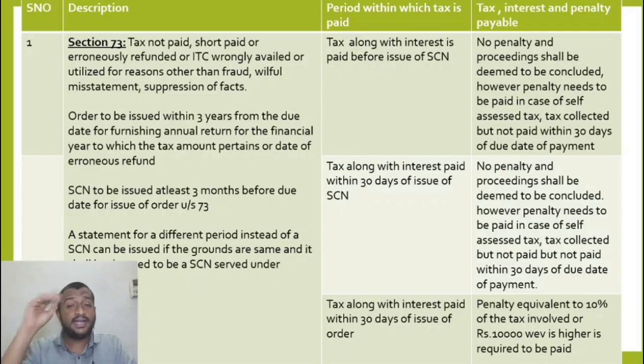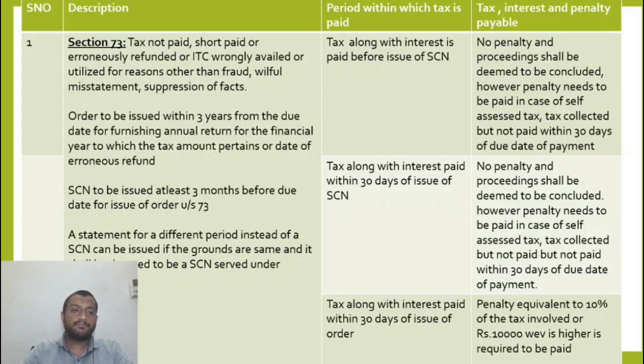Forget ITC. If there is a tax which has been collected by me, which is self-assessed but not paid to the government, then 10% penalty needs to be compulsorily paid no matter what. Even before issue of show cause notice or before issue of order, I need to pay 10% penalty. Understood?